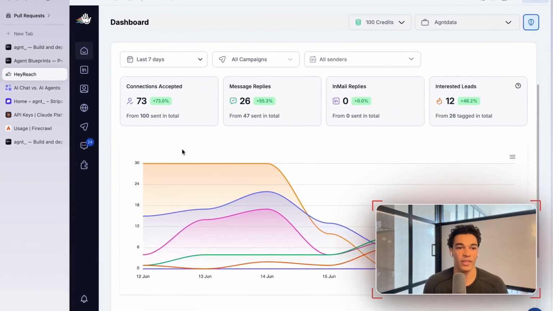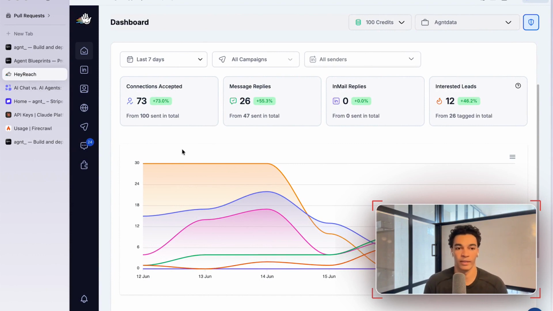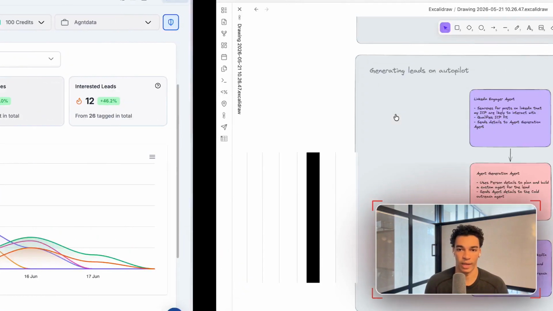To give you some reference, this is inside of my HeyReach account. HeyReach is a platform for automating LinkedIn outreach. These are my results for this campaign for the last 7 days. As you can see here, I'm getting a 55.3% reply rate. Anyone who's done cold outreach before knows that's absolutely insane. It's really hard to get reply rates this high. So I'm going to show you exactly how I am doing that.